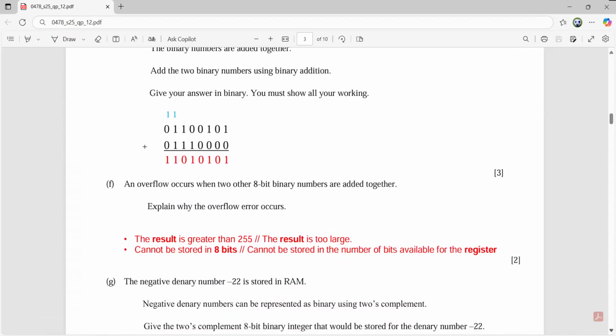Part F. An overflow occurs when two other 8-bit binary numbers are added together. Explain why the overflow error occurs. It's a 2-mark question. So you know it very well. In this case, it's perfectly okay. The two 8-bit numbers added together, the result is also coming in 8 bits. But in case the value is greater than 255, or the result is too large that it cannot be fit in these binary values, then definitely it will be considered as a wrong answer. Or it cannot be stored in 8 bits, cannot be stored in the number of bits available for the register.